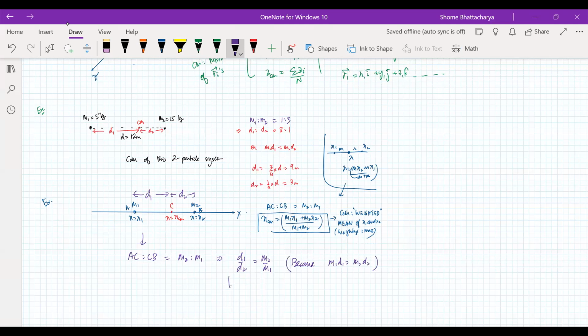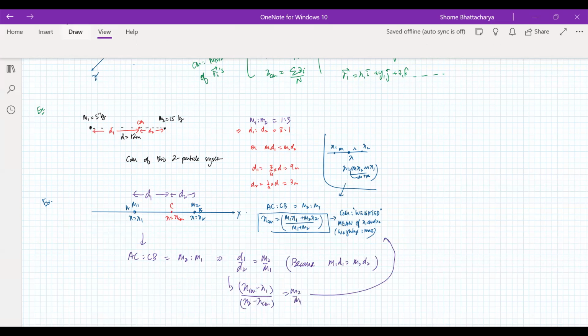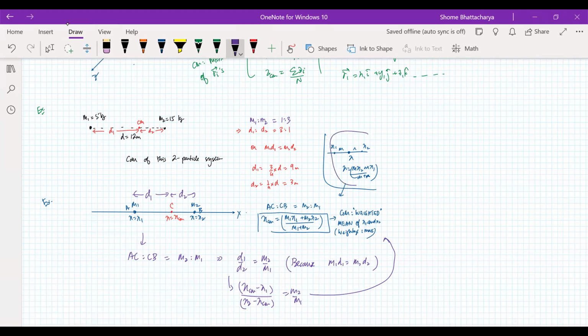Now you can see that this is XCM minus X1 and this is X2 minus XCM, and that should be equal to M2 by M1. So if you solve this, you will get the relation M1 X1 plus M2 X2. But instead of deriving it this way, we are just making use of the section formula from coordinate geometry.